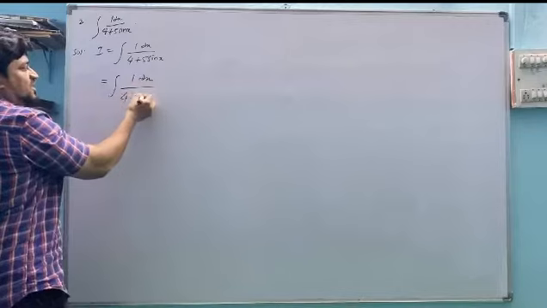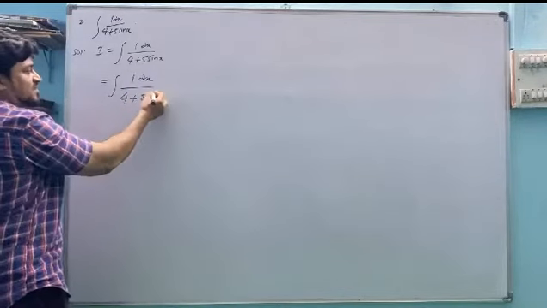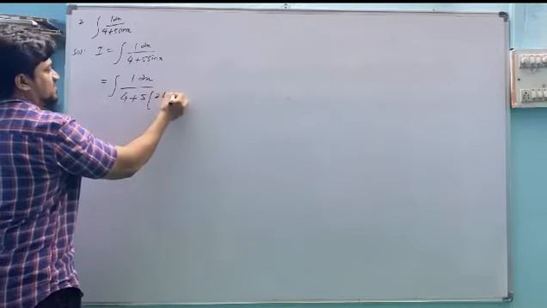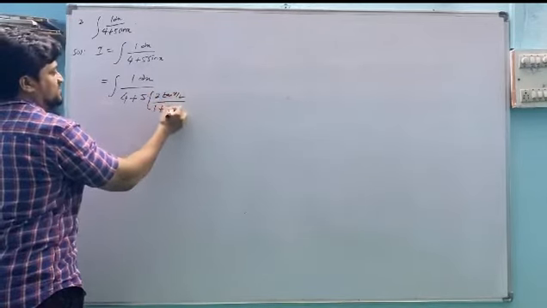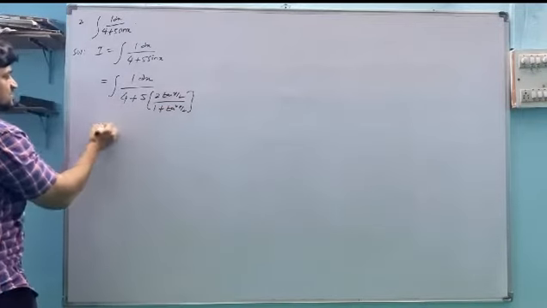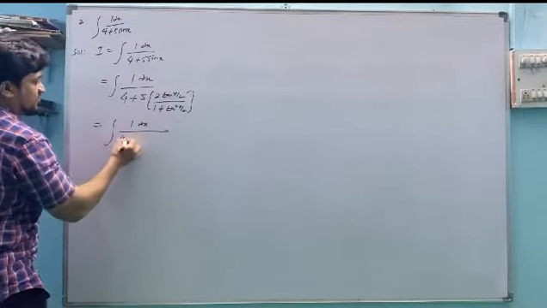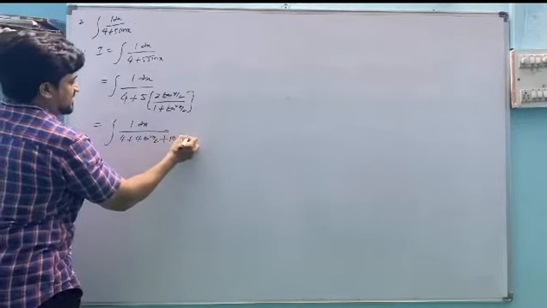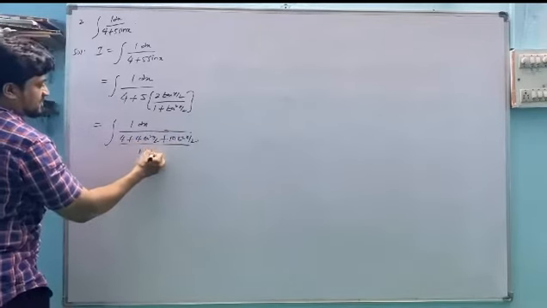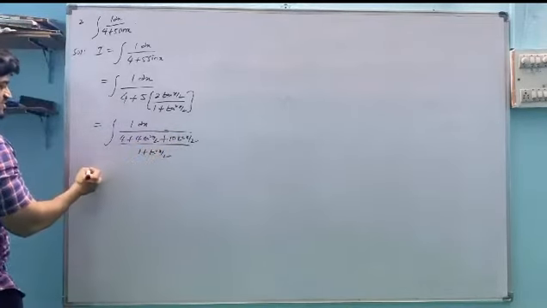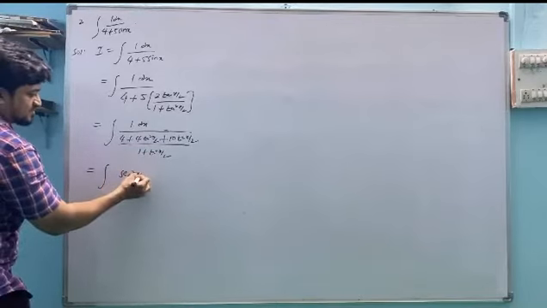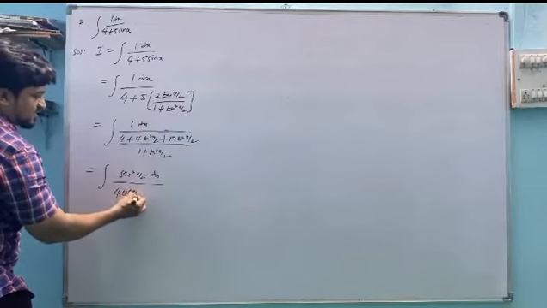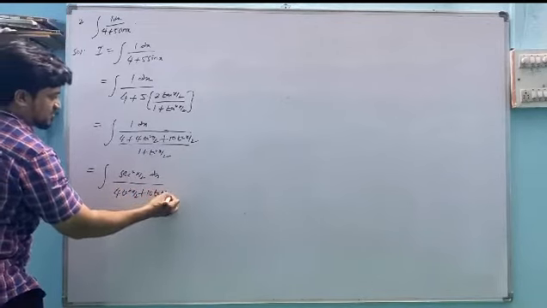For type 1, what is the working rule? Converting sine in terms of tan. The formula is sin x equals 2 tan x by 2 divided by 1 plus tan square x by 2. So this will be 1 dx divided by 4 plus 4 tan square x by 2 plus 10 tan x by 2, divided by 1 plus tan square x by 2. This is secant square x by 2 and goes to the numerator, since 1 plus tan square is secant square. So in the denominator we have 4 tan square x by 2 plus 10 tan x by 2 plus 4.